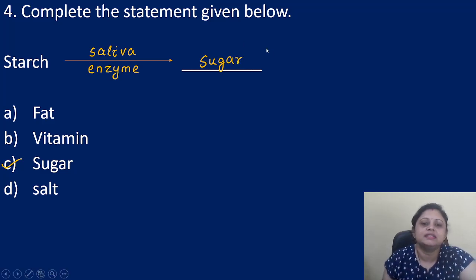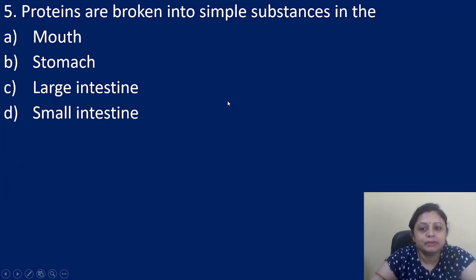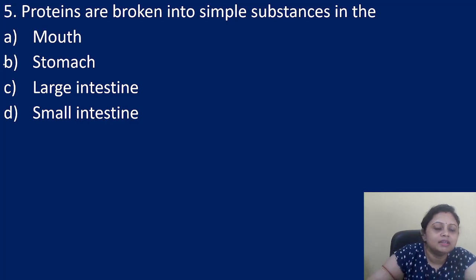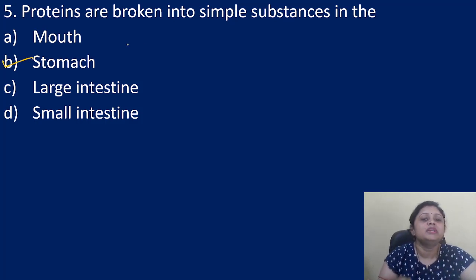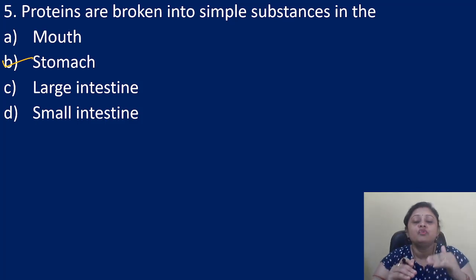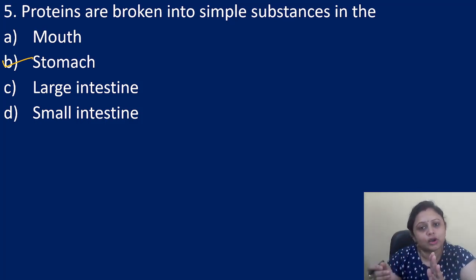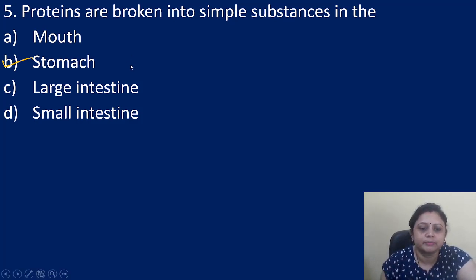Got it? Let's move to the next question. Proteins are broken into simple substances in the option A, mouth; B, stomach; C, large intestine; D, small intestine. Proteins are broken down into simple substances in the stomach. In the stomach certain enzymes are secreted which help the proteins break down into simple substances, right? That's why the correct answer is option B, that is stomach.